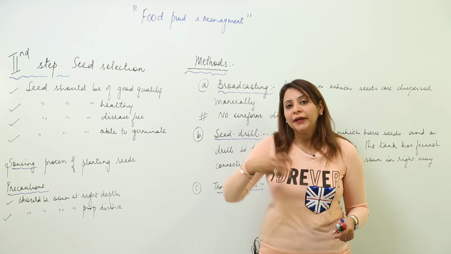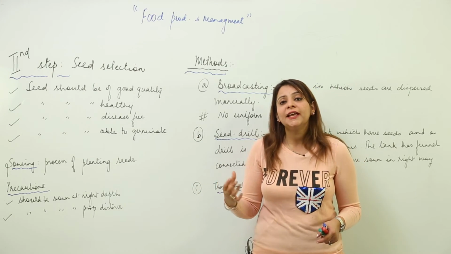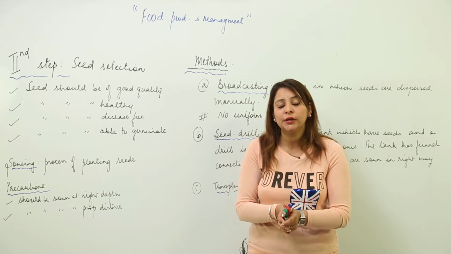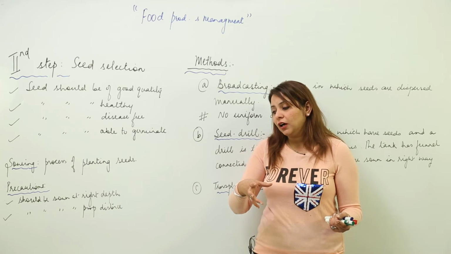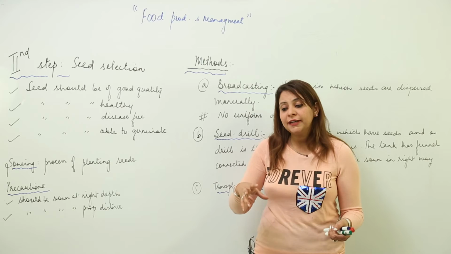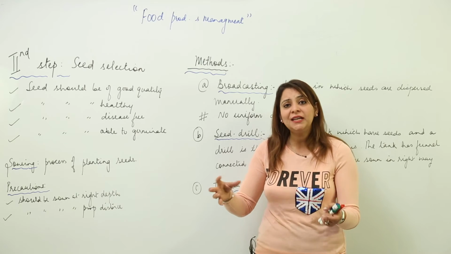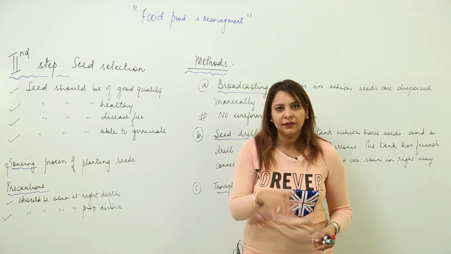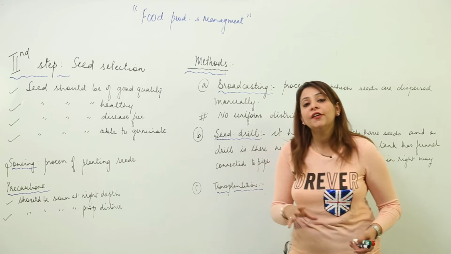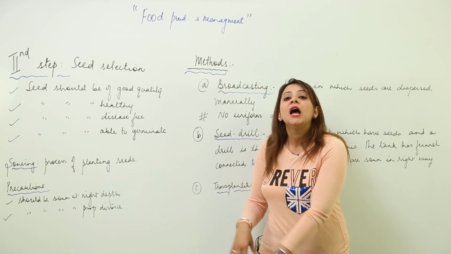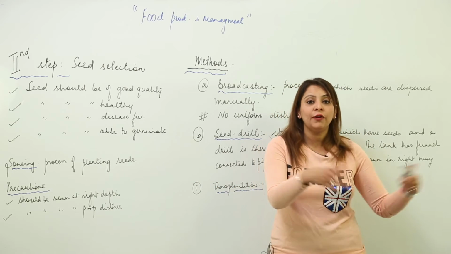If you sprinkle seeds like this in a field, it happens that, first of all, they are not sown at the proper depth. Moreover, there is non-uniform distribution. At some places you are getting many seeds together, and at some places they are far away from each other.